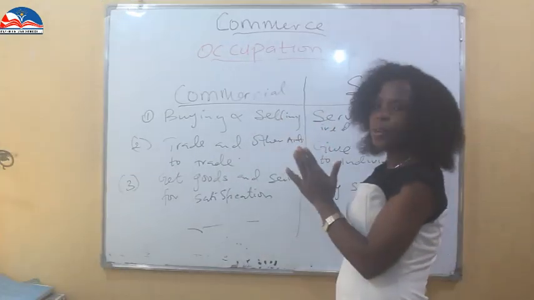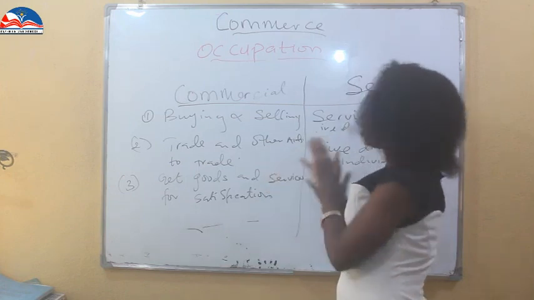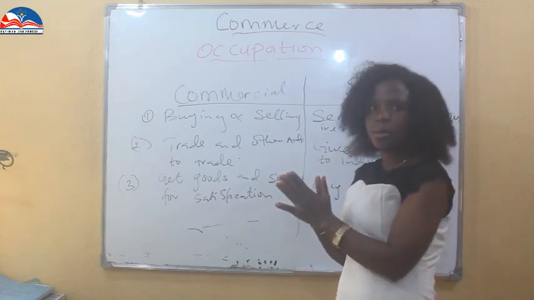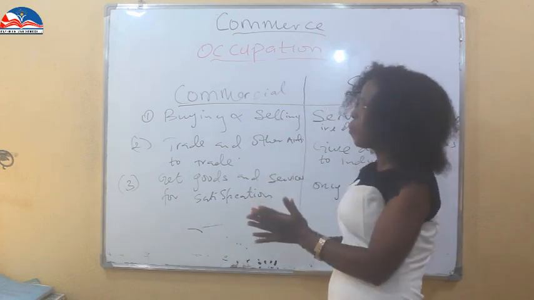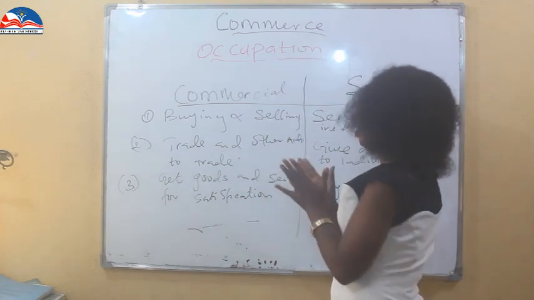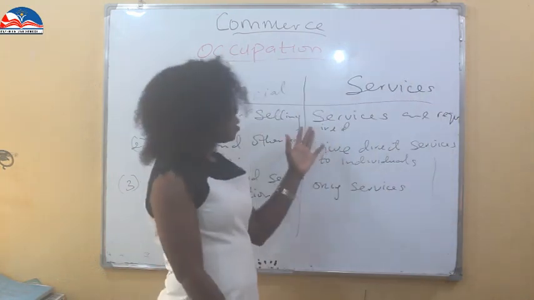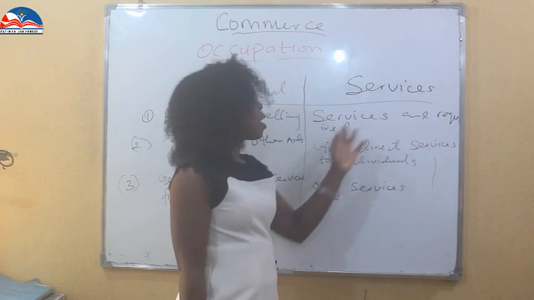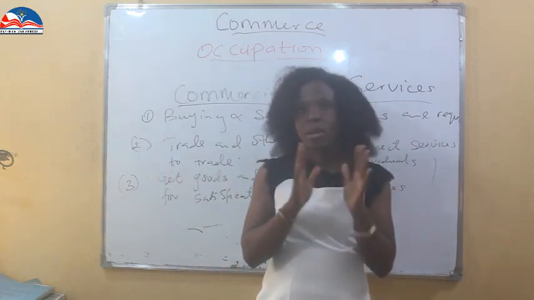Let's look at three areas in which commercial occupation and service occupation differ. In commercial occupation, we have buying and selling, but in services, services are required, either direct services or indirect services.